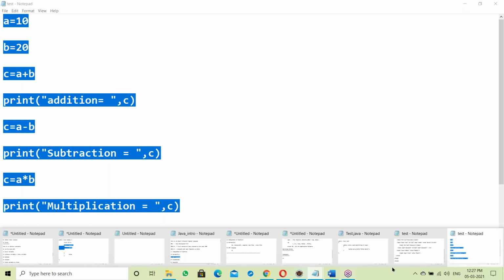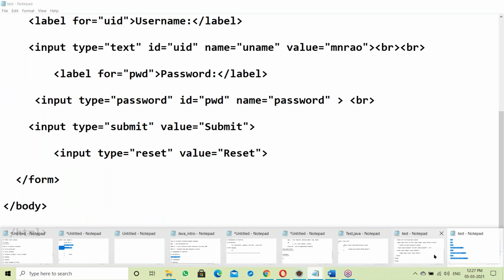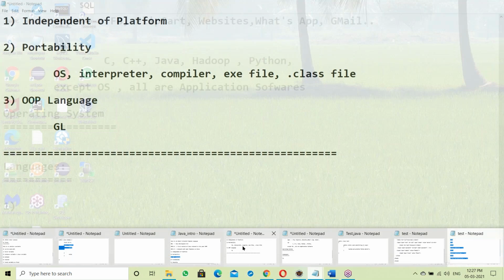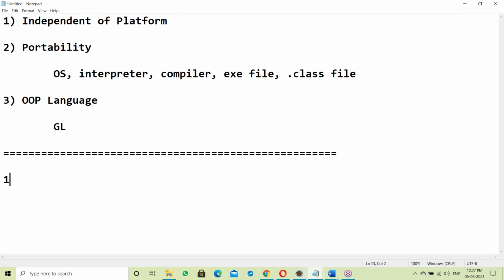So there are high level languages, which are user understandable. Languages like C, C++ and Java are all high level languages.